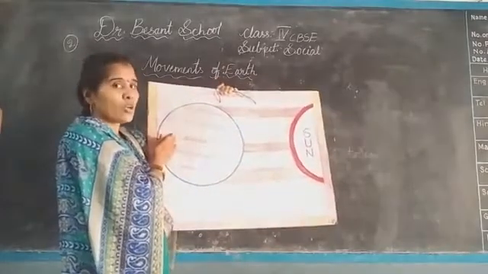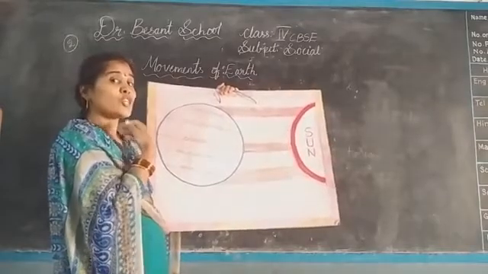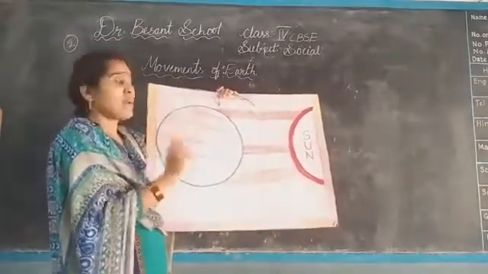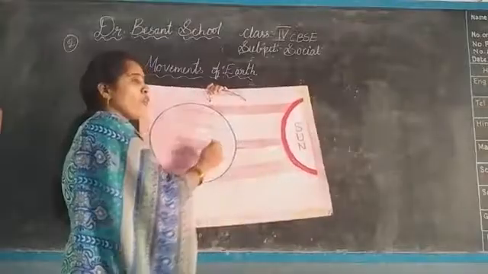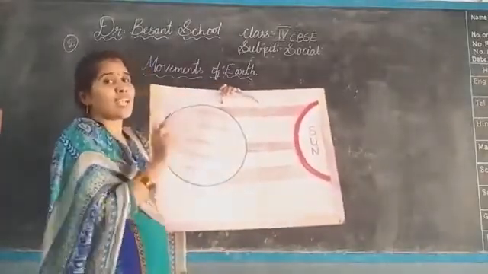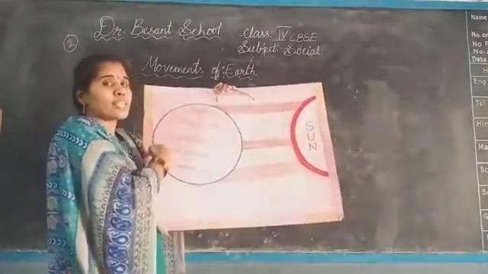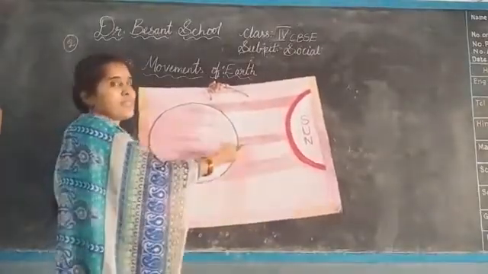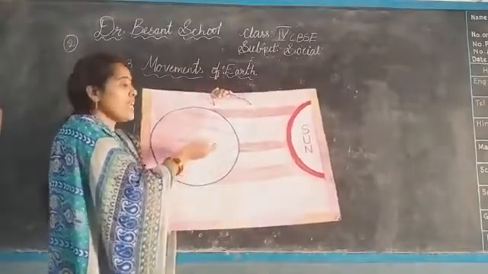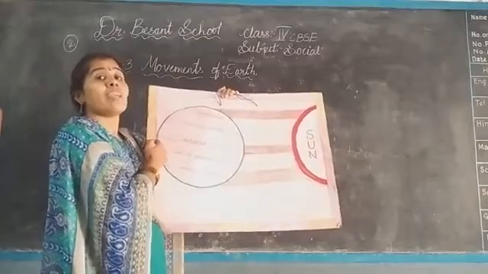It gets the light? No. Then when won't we get the light? During the night time. When the sun rays fall on one side of the earth, that side will experience the daytime. When it rotates, then what will happen? This side will come to this side. Then they will get the daytime and this side will get the night time.